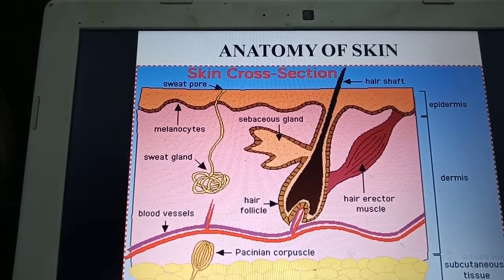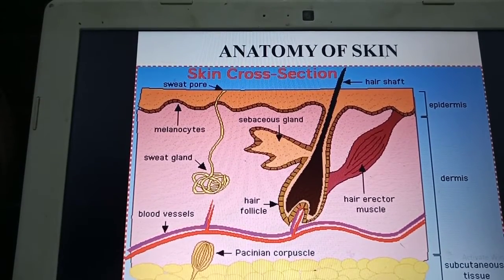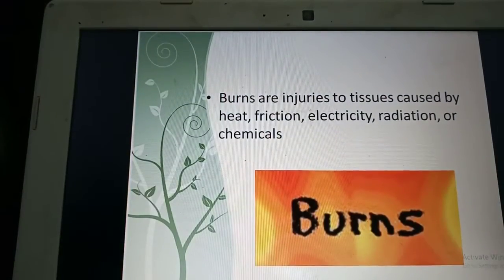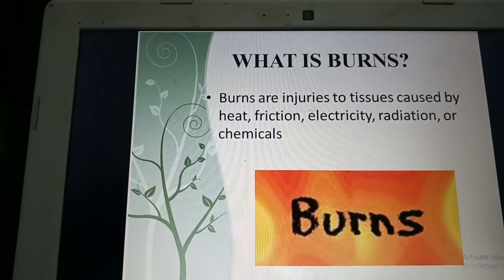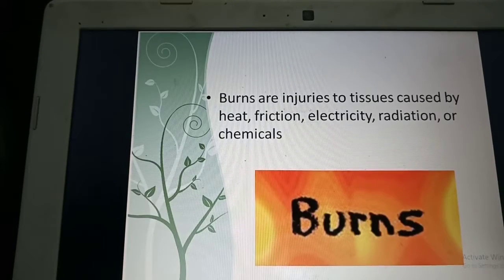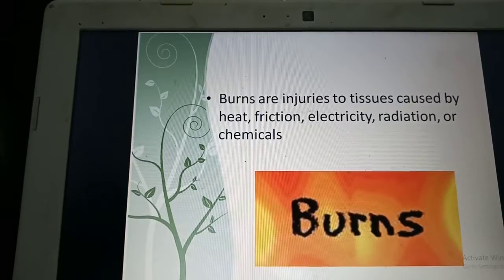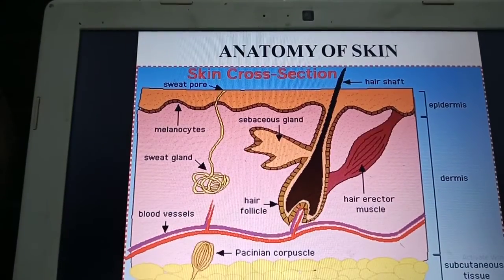Today we're going to see about the anatomy of skin. We're going to see the causes of burns. I'll be listing to you about the severity of burns, the types of burns, and the extent of burns, and also about the pathophysiology, the complications of burns, and the management of burns. So before we start, let us see about the anatomy of skin.